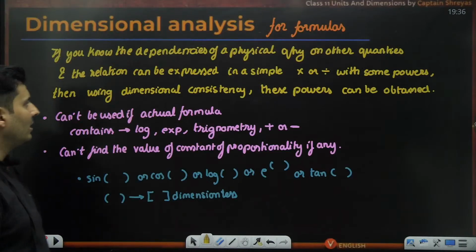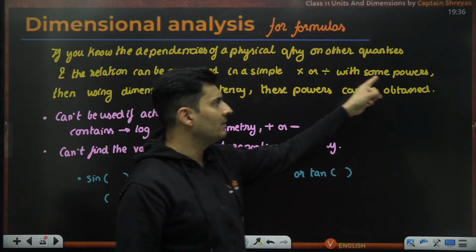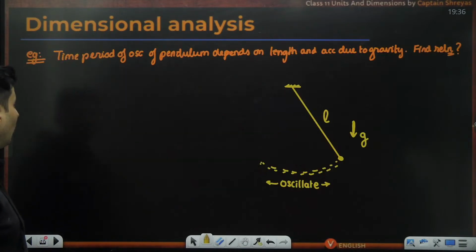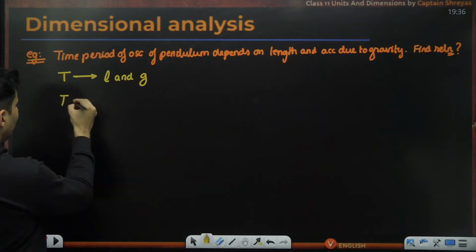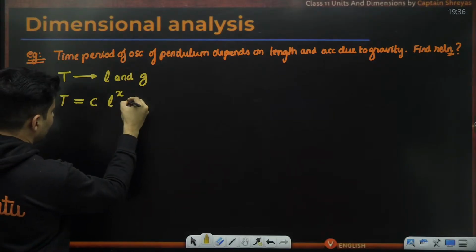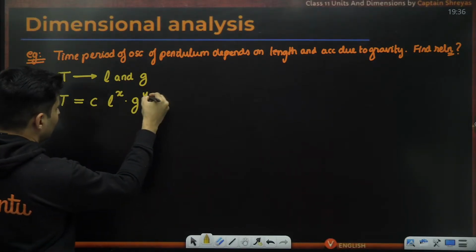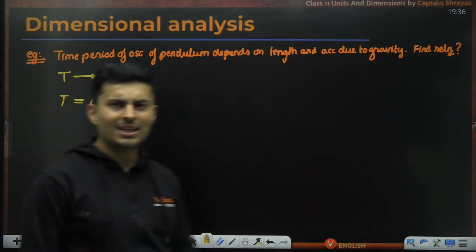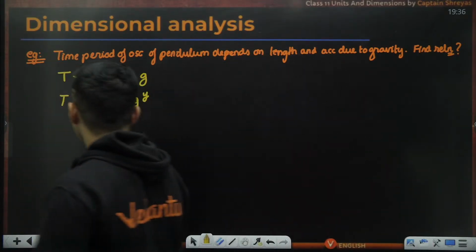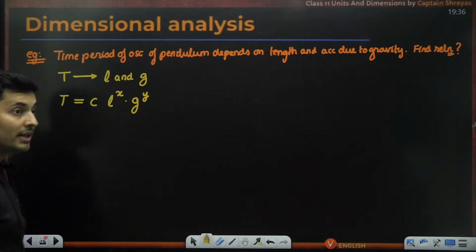Like I mentioned, it should be a simple multiplication and division with some suitable powers. Only then you can figure out the formula. So maybe the time period is some constant, length raised to x and gravitational acceleration raised to y. Fair enough. Now what will we do?